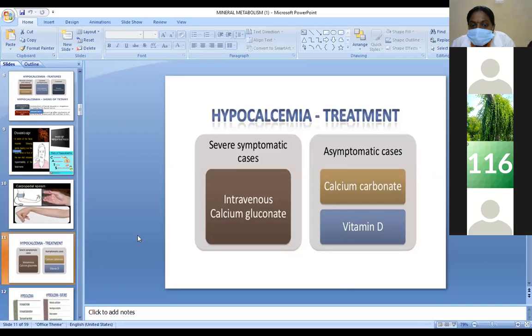Hypocalcemia treatment. Severe symptomatic cases are treated with slow intravenous calcium gluconate, and asymptomatic cases with calcium carbonate and vitamin D.